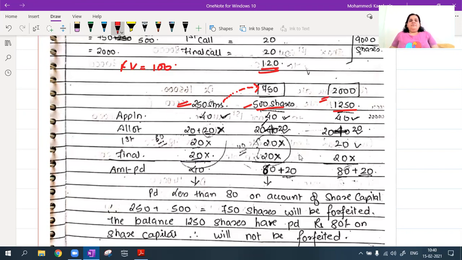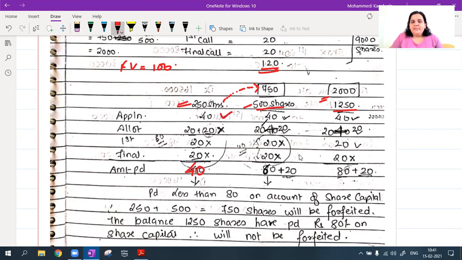Okay, now I have just written the amount 40, 40, 40 application pay. Allotment में 20 rupees plus 20 is premium, 20 plus 20, 20 plus 20. I'm writing the premium separately. First call, final call, first call, final call, first call, final call. ठीक है. Now on 250 shares, allotment stage से ही problem है. So basically amount paid is only 40. Only this is paid.